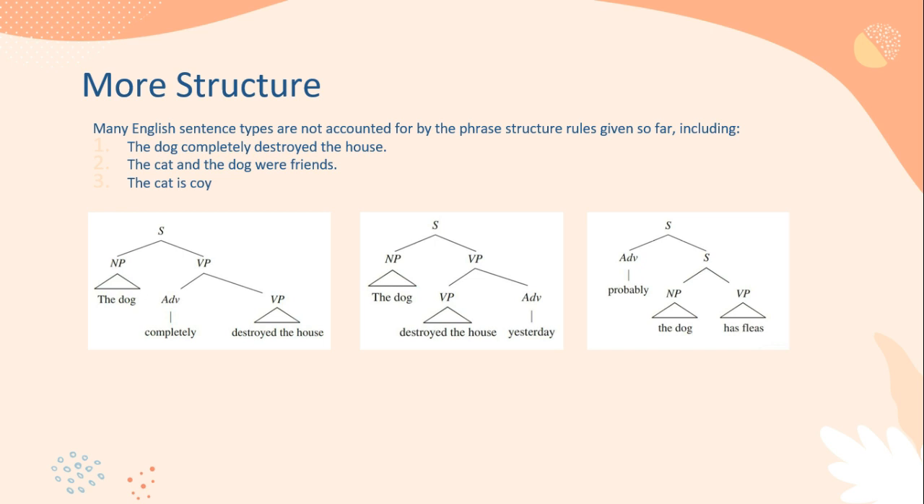The first sentence contains the adverb completely. Adverbs or modifiers can specify how something happens, quickly, slowly, completely, or when it happened, yesterday, tomorrow, often. As modifiers, adverbs are sisters to a phrasal category.